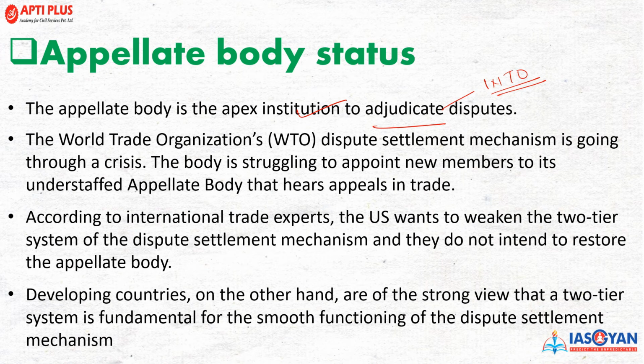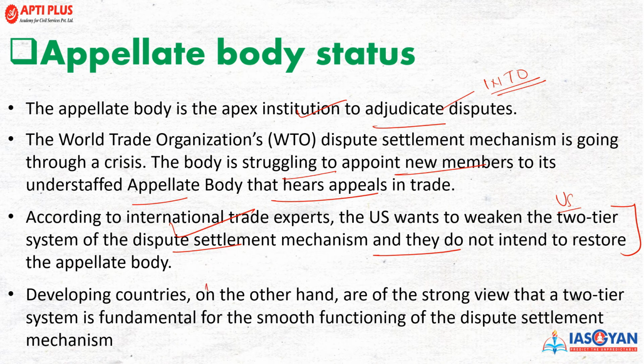So the World Trade Organization dispute settlement mechanism is going through a crisis and the body is struggling to appoint the new members, right? और ये जो body है ये understaffed है and still does not hear the appeals with regard to trade. Now, according to some of the international experts, उनका मानना है कि US जो है, they wanted to weaken the two-tier system of dispute resolution, and they do not intend to restore the appellate body. So this is the hidden interest of the United States that the experts have raised, that they never wanted these bodies to come into power again and take reformist action.